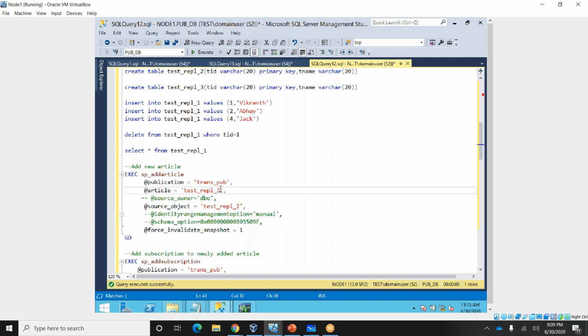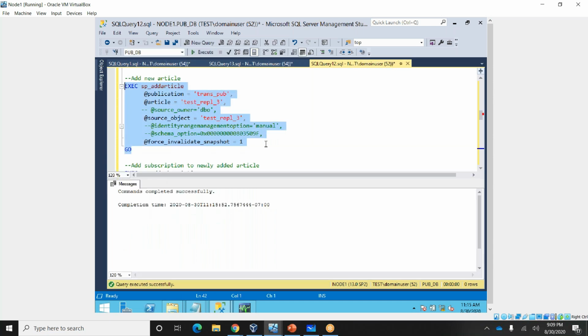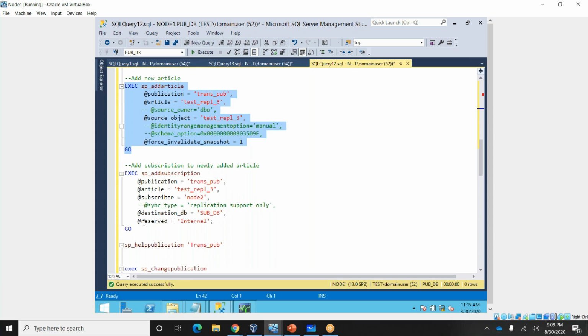Test ripple 3. Okay. So I'm adding the article again, guys. Sorry, 3. We need to change it in 2 places. I'm adding. So add subscription.